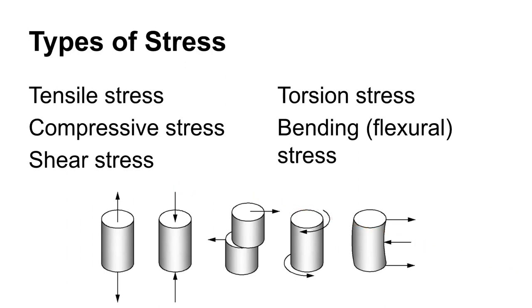All right, so far we've only really talked about tensile stress, but there are different types of stress, and of course you've had 3401 probably at this point, and you've already sorted these out. But anyway, you need to be able to recognize these. This is tension or tensile stress, so that's a pulling action. Compressive stress, obviously a pushing action, like if you were to close a vise or a hydraulic press down on a workpiece. Now you can also have shear stress. So we'll even talk about shearing in this as a manufacturing process. There's torsional stress, or this twisting action, and then bending or flexural stress.